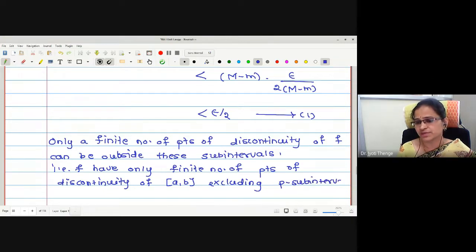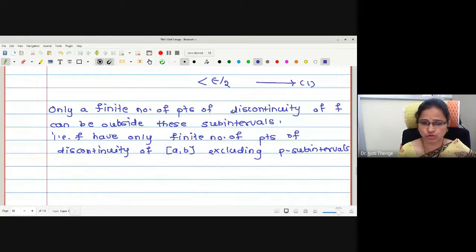Because these P subintervals contain infinite points of discontinuity and the contribution we have discussed already. Therefore, outside these we have only a finite number of points of discontinuity on AB excluding P subintervals enclosing limit points. Is everyone getting me?